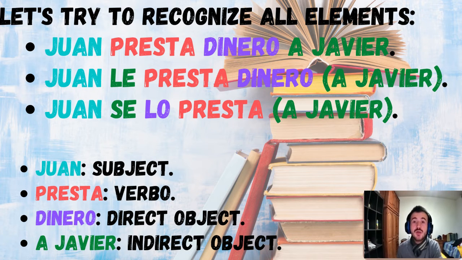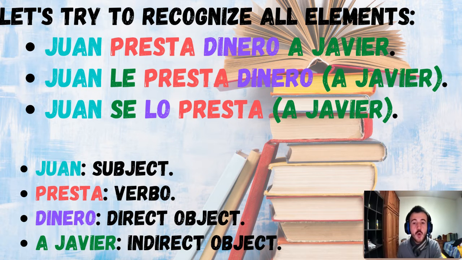Remember, we do need a direct object in order for the indirect object to exist. Okay, so we do need to have dinero in this case, or any direct object, in order for the indirect object to exist. Therefore, we can start replacing all this by saying Juan le presta dinero a Javier. Let's remember, a Javier is our indirect object, which can be replaced by le or les depending on the number. Therefore, this le can be duplicating Javier as well, which is what we are doing here, as we have put a Javier between parentheses, okay?